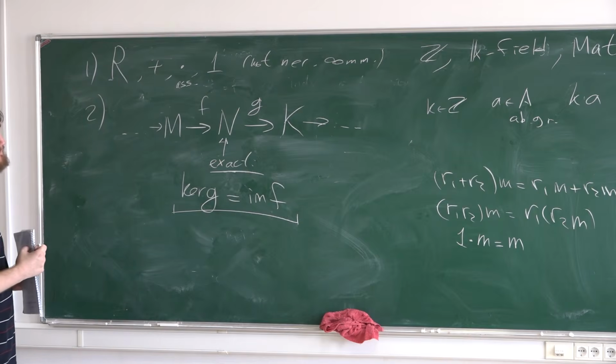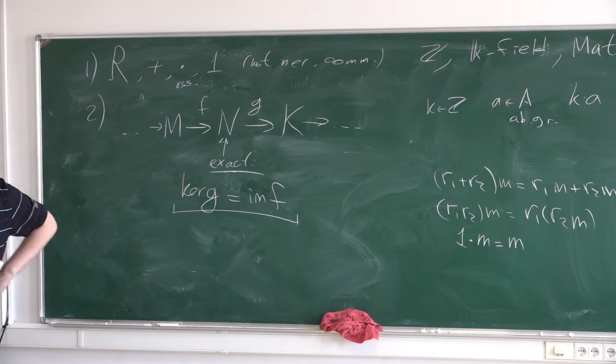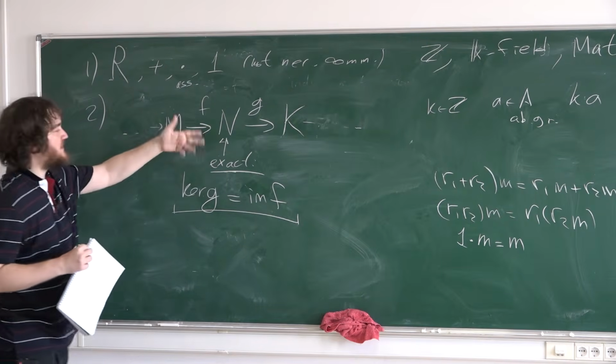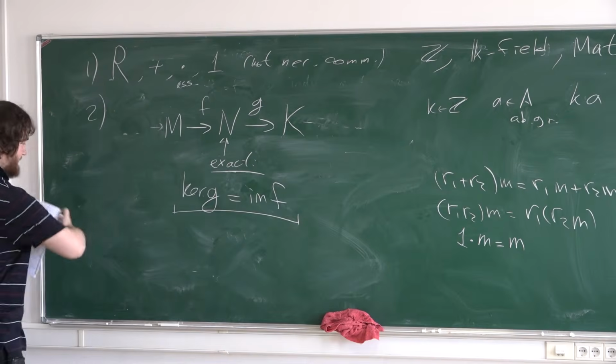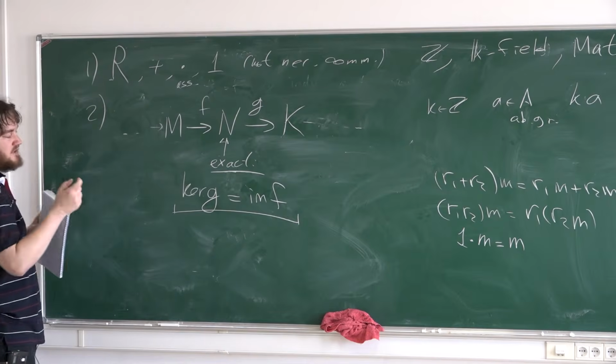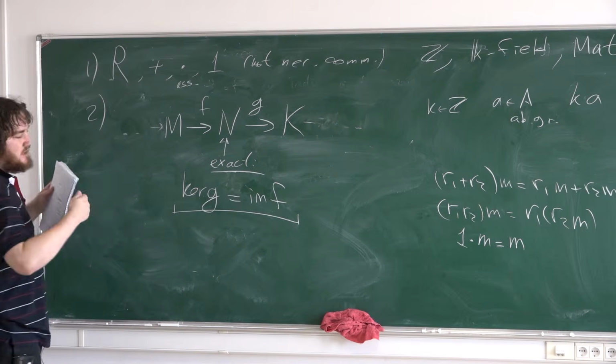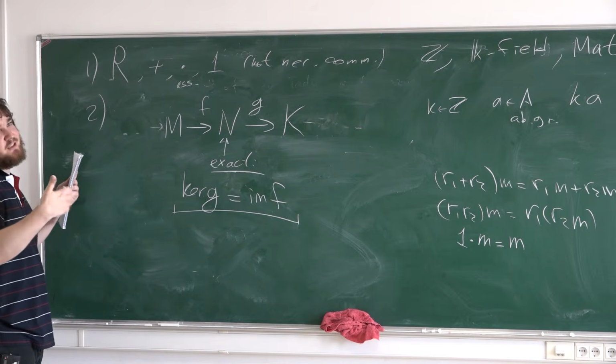Okay. For example, here is a long exact sequence. We define it like this: if you have two composable morphisms, you can say that it is exact in this place. And if you have a long sequence of morphisms, you can say it is exact in any place. You say that the whole sequence is exact if it's exact in all places.